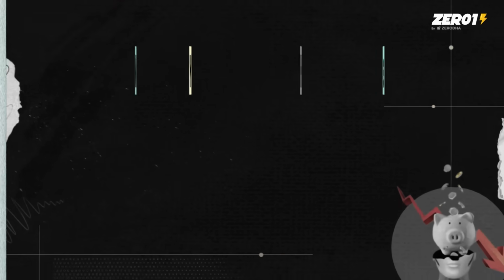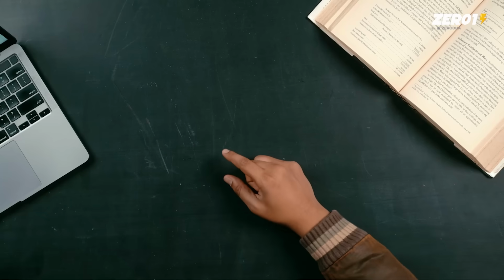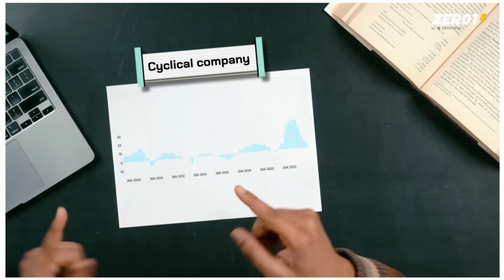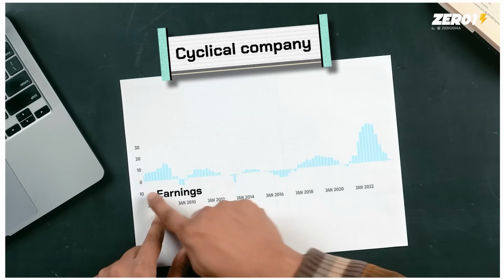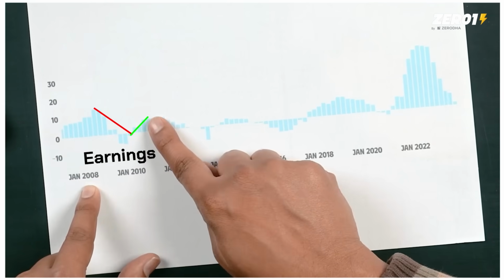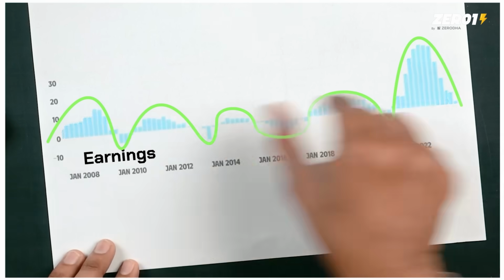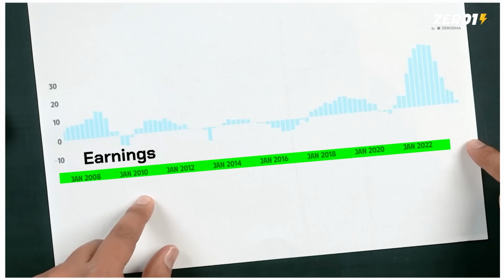The third myth is that you can use the P/E ratio at any given point of time. You see, just like the economy goes through boom and bust cycles, so does a business. And you can see that in its earnings. So if you look at, say, this company over here, this is real data, by the way. I've removed the name of the company. And this is the earnings of that company in EPS, of course. You can see at a certain time, it is at high earnings, then that earnings becomes negative, then becomes high again, negative. Notice that the period is quite cyclical. It's almost the same, right? Which means it goes through a cycle, and this cycle is happening every 2 years or so. So there is some kind of cadence.